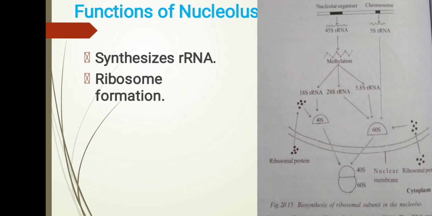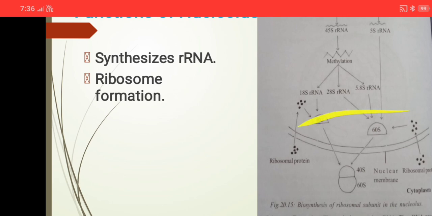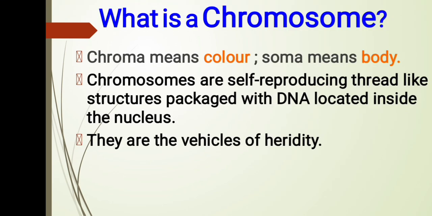Next we go to the chromosome slide. What is a chromosome? The word chromosome splits into chroma and soma. Chroma means color and soma means body. It refers to a colored body.